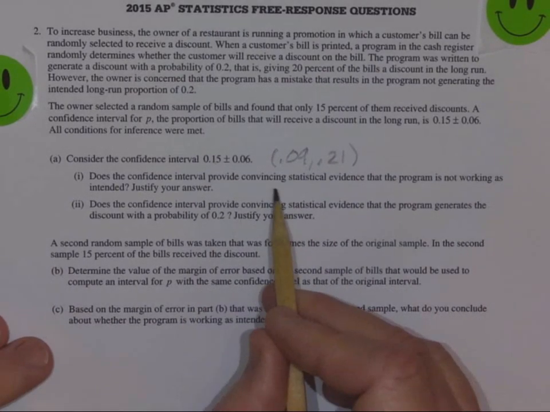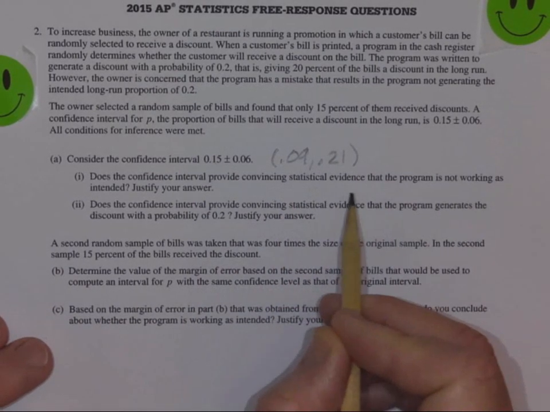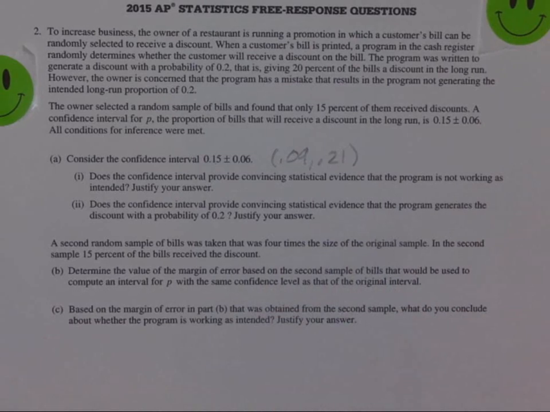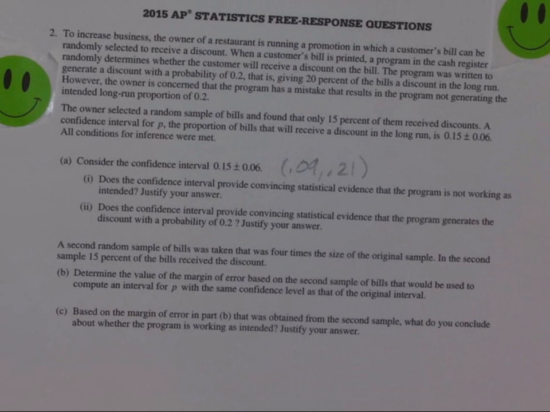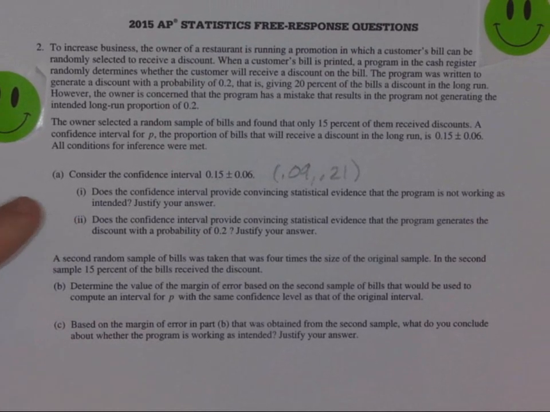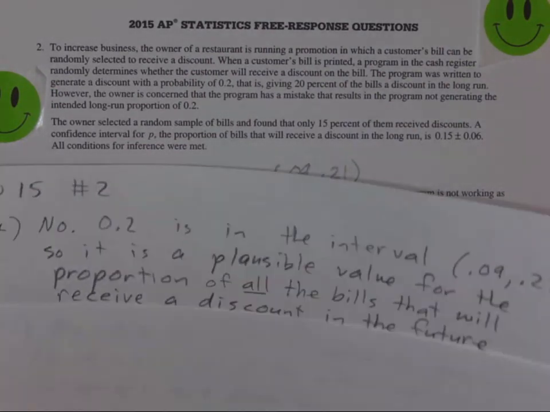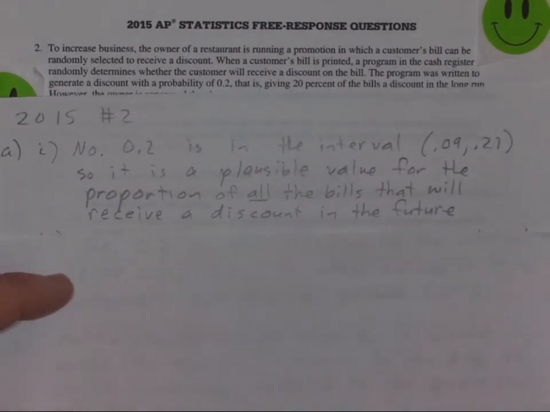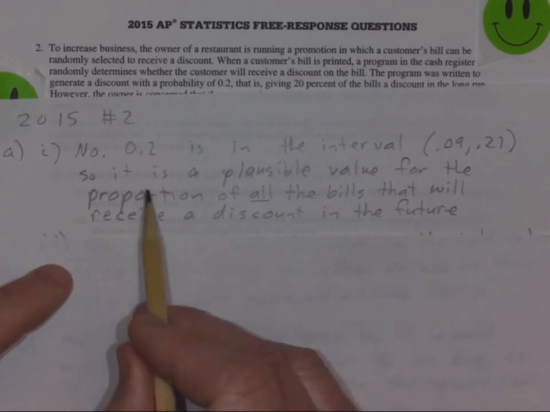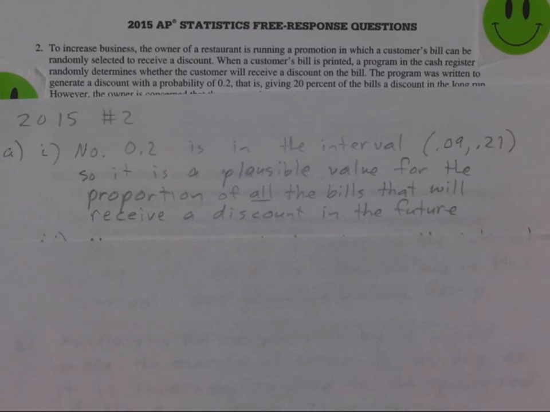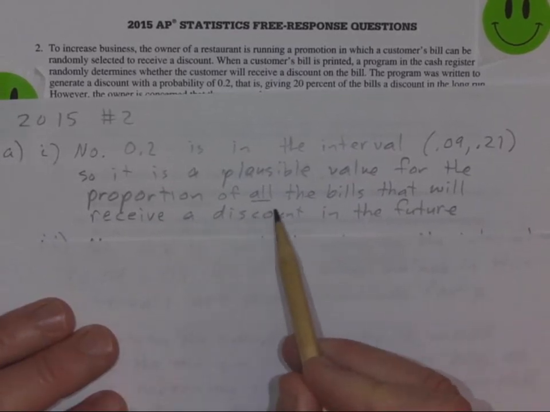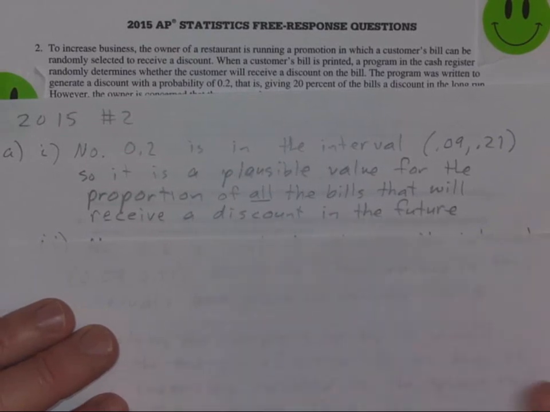And so does this confidence interval provide convincing statistical evidence that the program is not working as intended? Now make sure you properly answer the question. So it's saying that it's not working. And this is the way I worded this one. If you notice, you would say no. 0.2 is in the interval, so it is a plausible value for, and then you have to state the context, the proportion of all the bills that will receive a discount in the future.